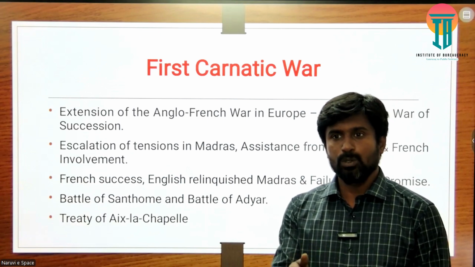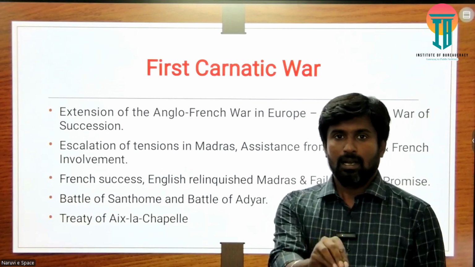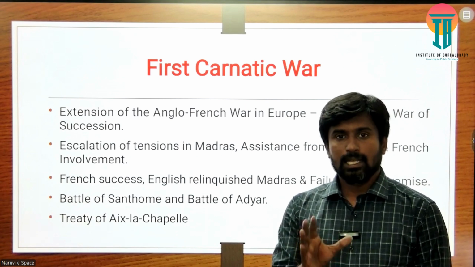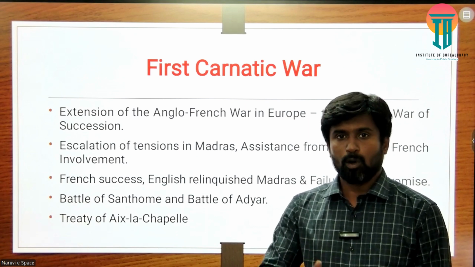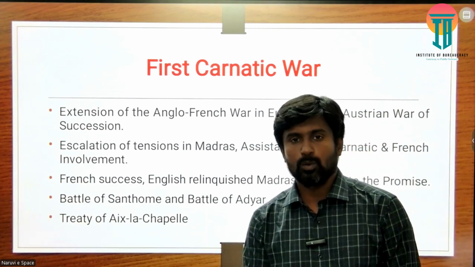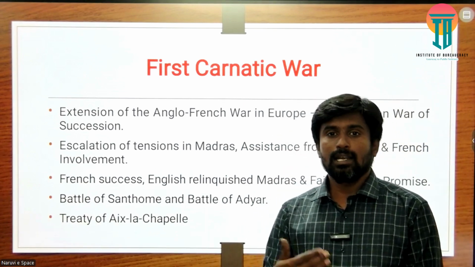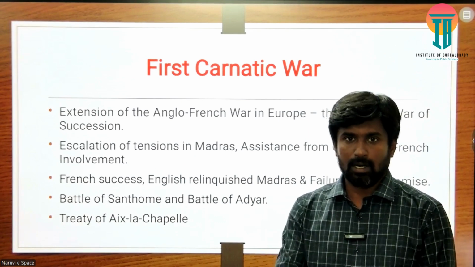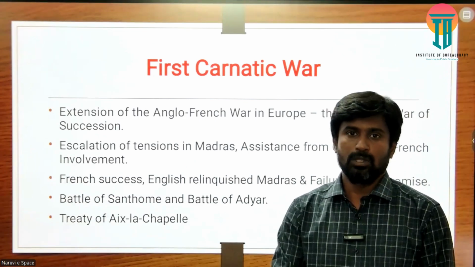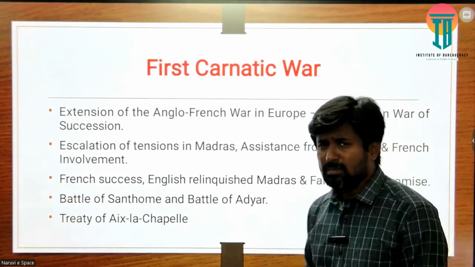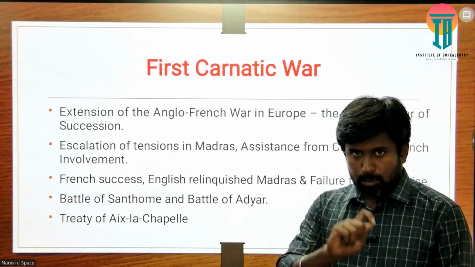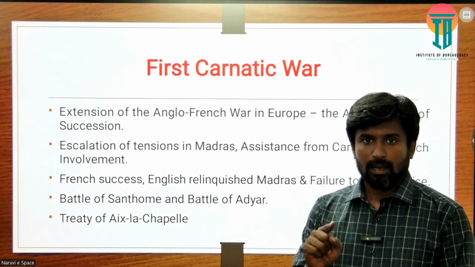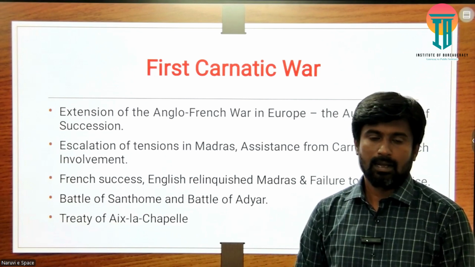Though the British had a trading center in Madras, it was under the control of the Nawabs of Arcot. The French governor promised that when he captured Madras, he would return it to the Nawabs of Arcot. He promised to hand over Madras to them. But unfortunately, the French forces captured Madras and failed to give it back to the Nawab of Arcot, Anwaruddin.